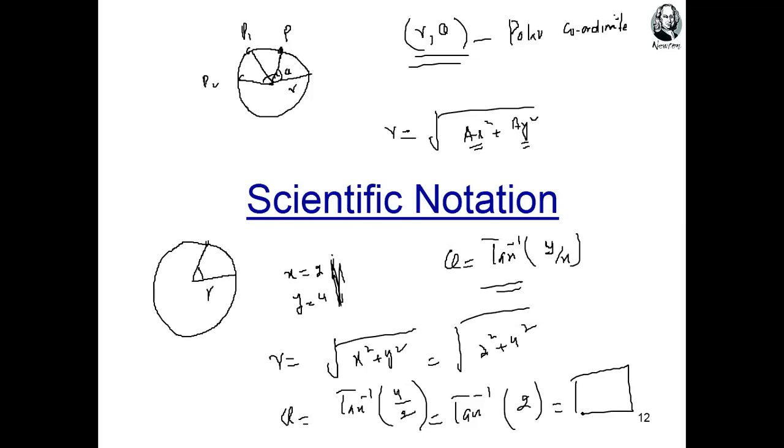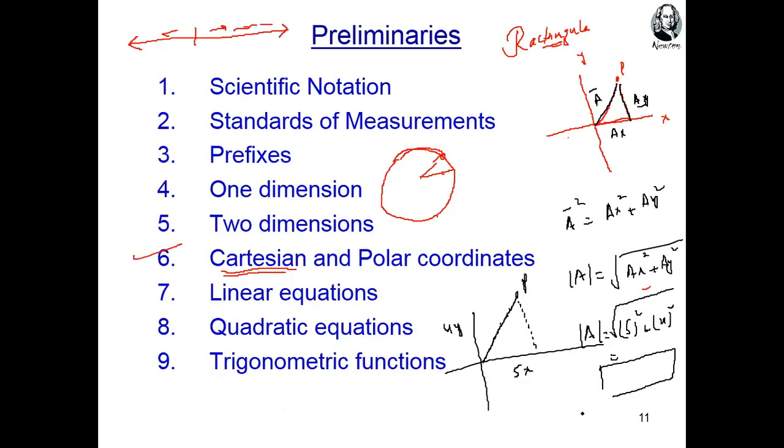The angle is, for example, what the body makes with the center radius. These are preliminaries for using physics, which we will discuss. We have linear equations, quadratic equations, and some concepts of trigonometric functions. Again, you need to study these things: Cartesian and polar coordinates, linear equations, quadratic equations, and trigonometric functions.